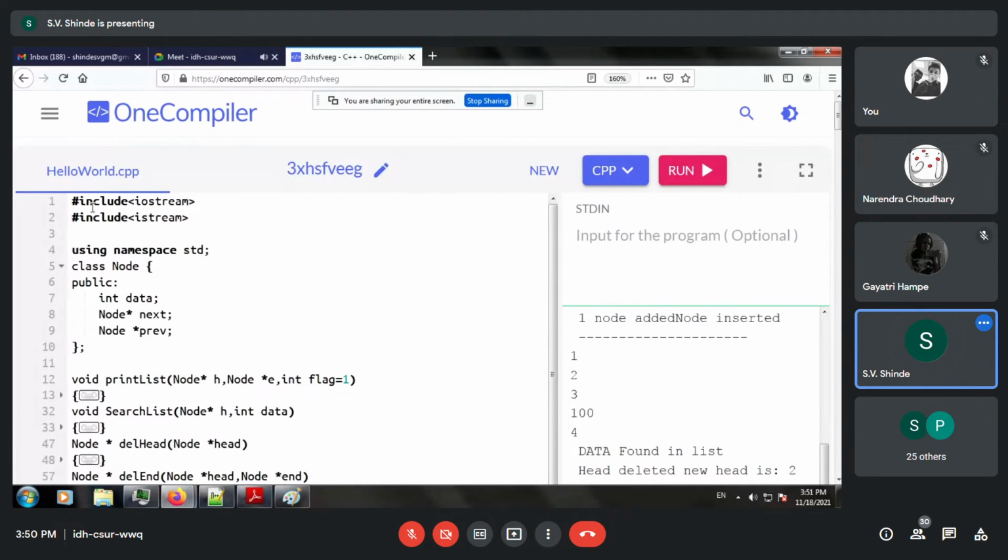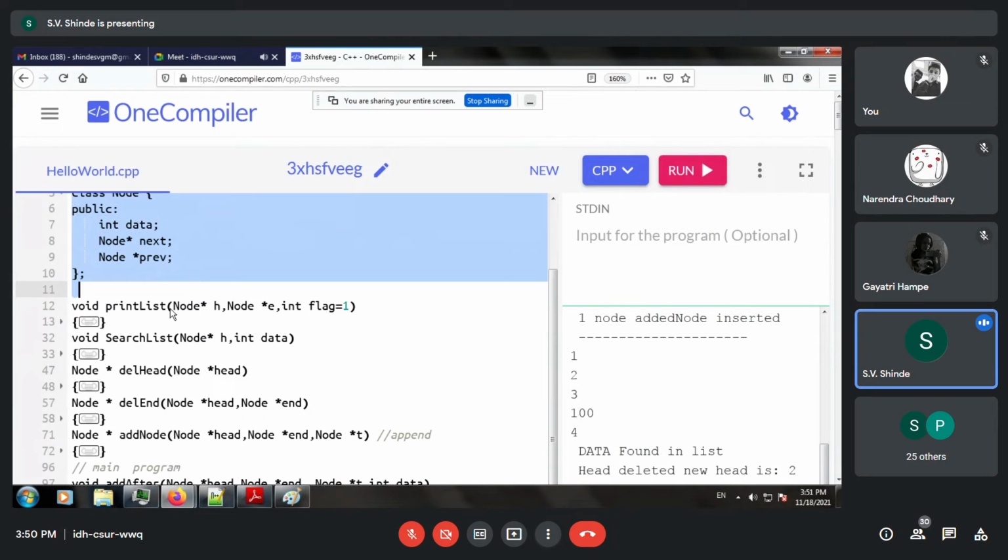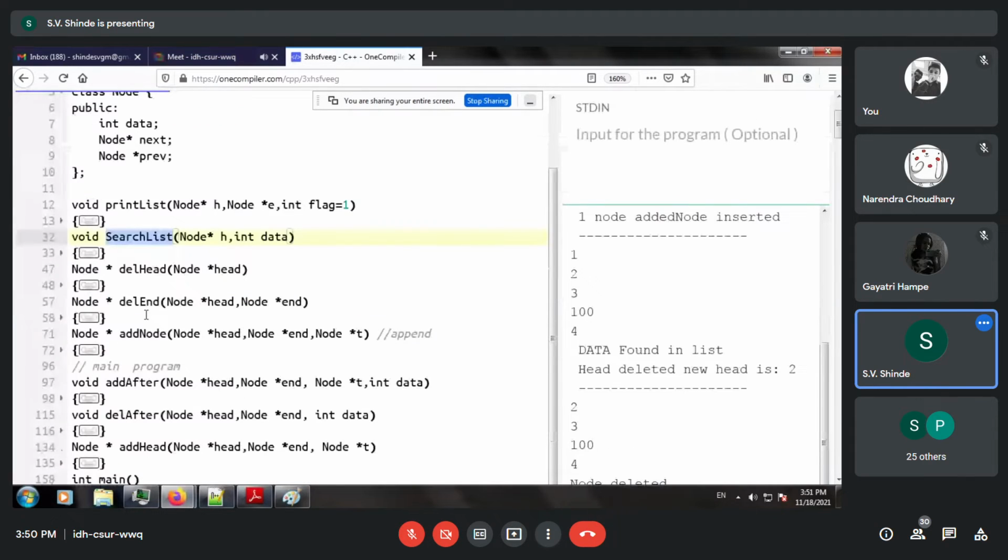Now see, first we have created the class, then we have created the print function, then we have created the search list, we have the delete operations. So we have 3 parameters in delete. First is delete the head, delete the end node, and delete after.